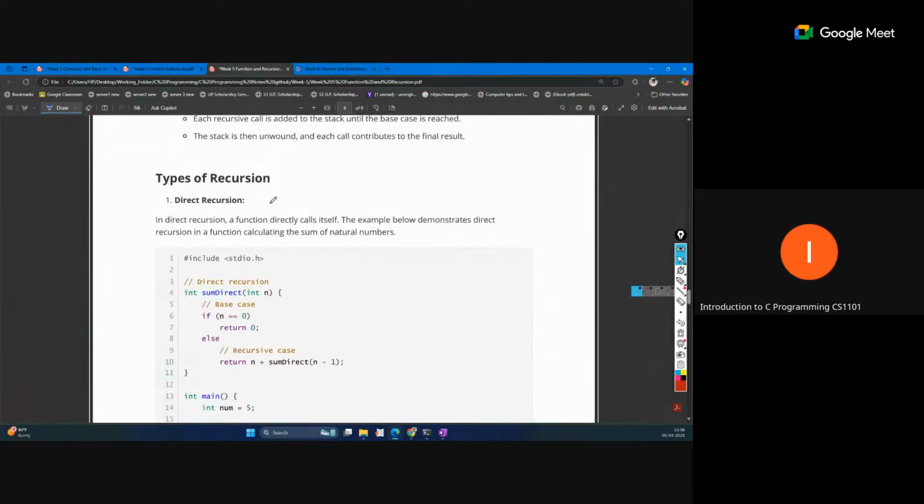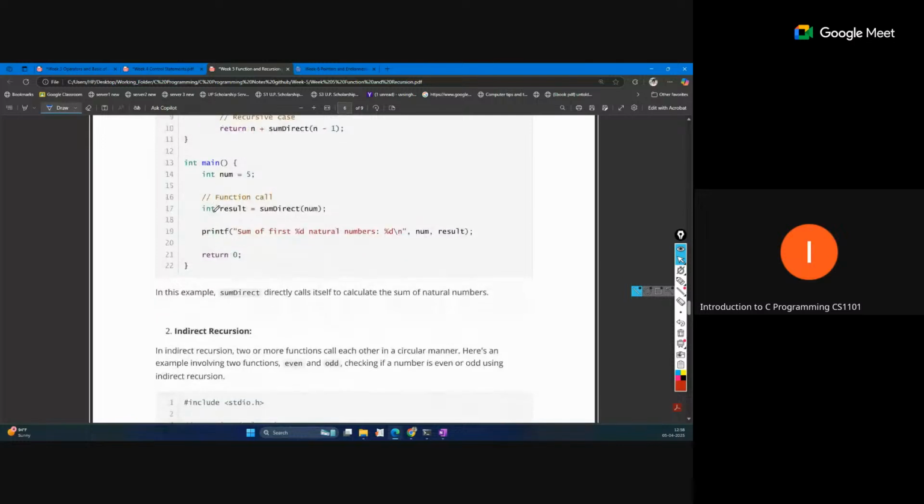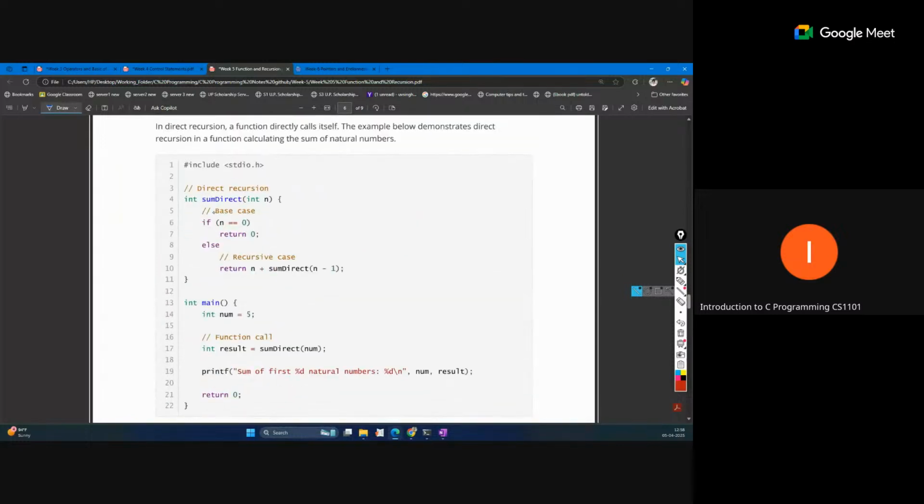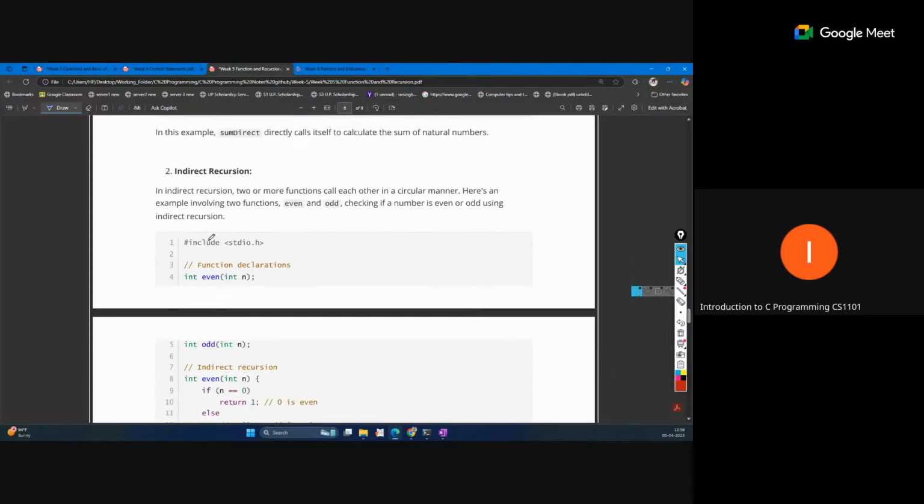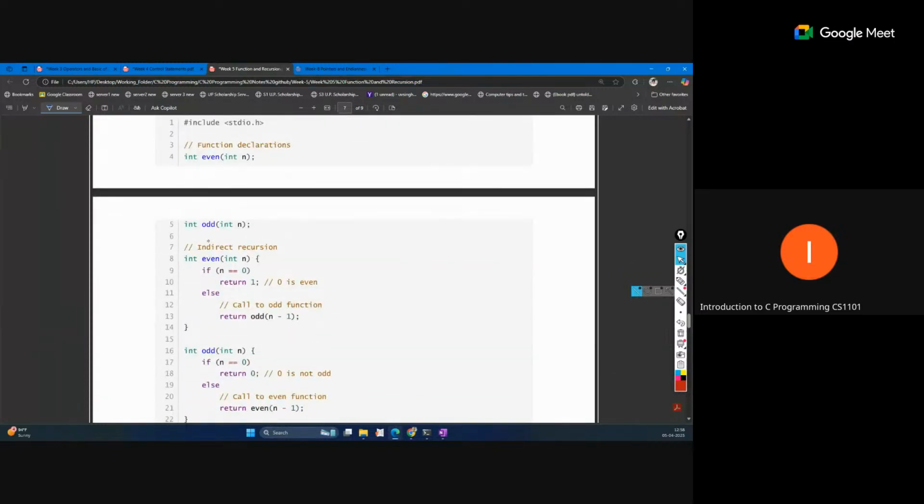The types of recursion are direct and indirect. Direct is simple: one function is calling itself. Indirect is when one function is calling another function, and that function is calling the first function again. Like int even and odd: the even function is calling odd and odd is calling even. So simply, inside A we are calling B, and from B we are calling A. That is how it happens.